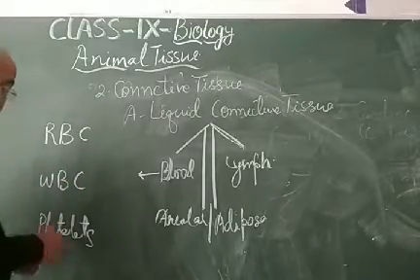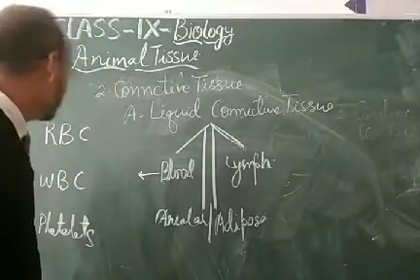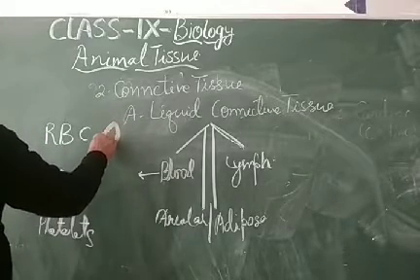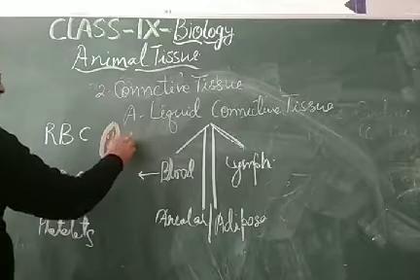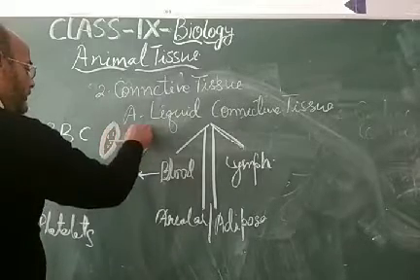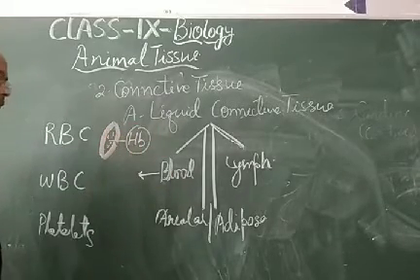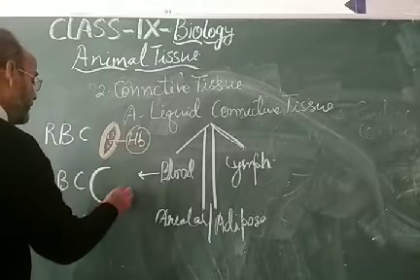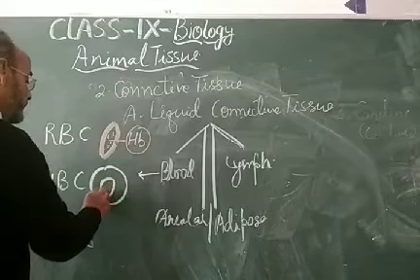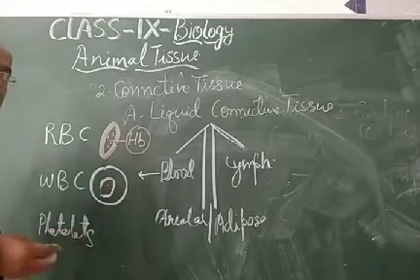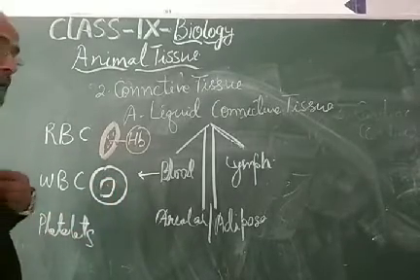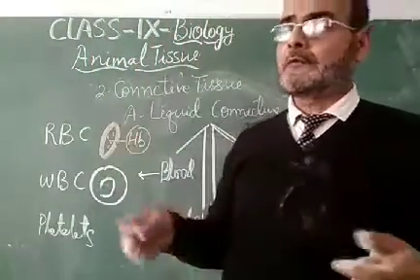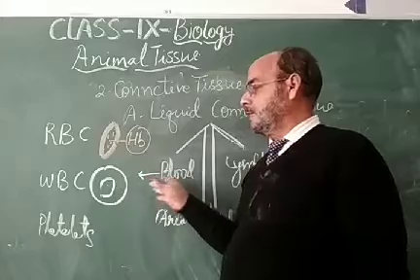These red blood corpuscles are the cells which don't have the nucleus. Only hemoglobin is there, that is hemoglobin, heme plus globin, that is found in the red blood corpuscles. While white blood cells have the nucleus, and there are different types of WBCs. They may be monocyte, basophil, neutrophil, eosinophil, and so many phils are there in the category of the WBC.